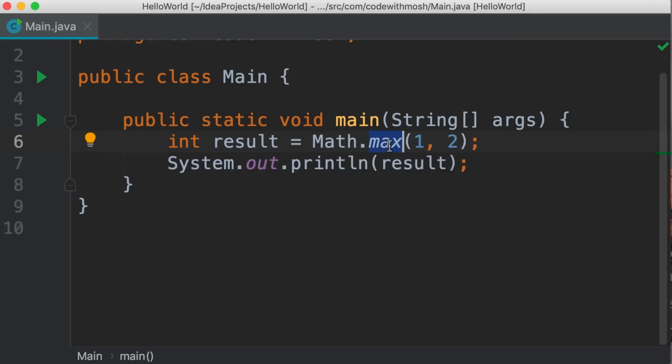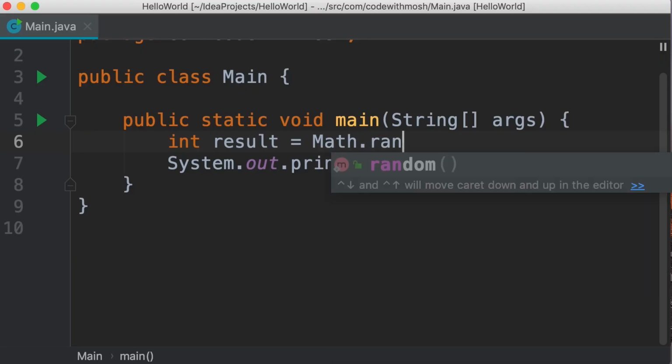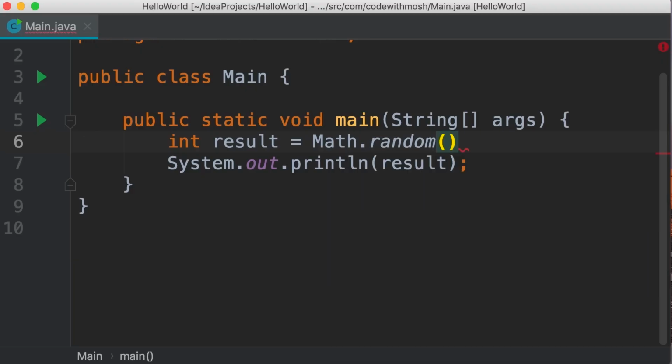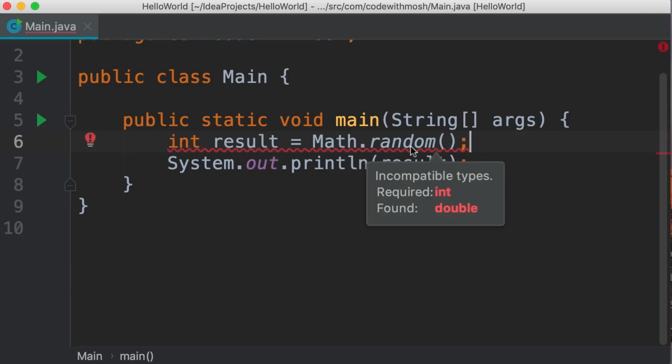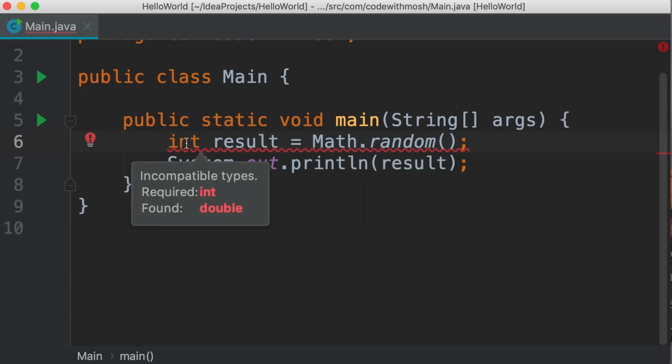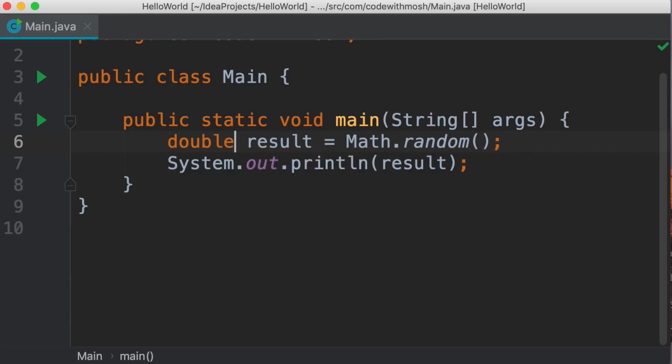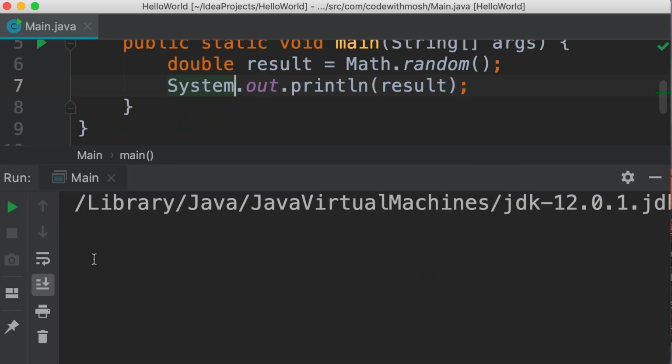Similar to this, we have min. That's pretty straightforward. Another useful method is random for generating a random value between 0 and 1. Once again, we get a compilation error because this method returns a double. So let's change that to double. Now, every time we run this program, we get a different number.